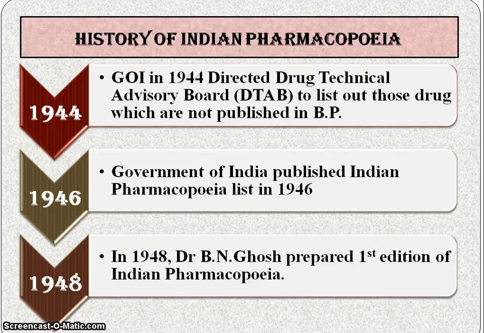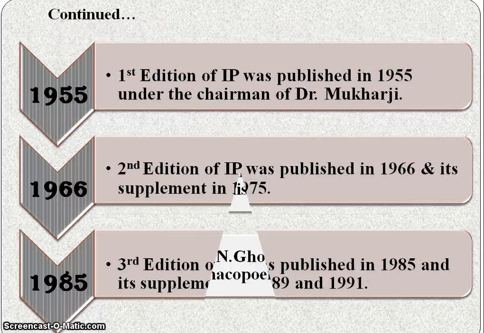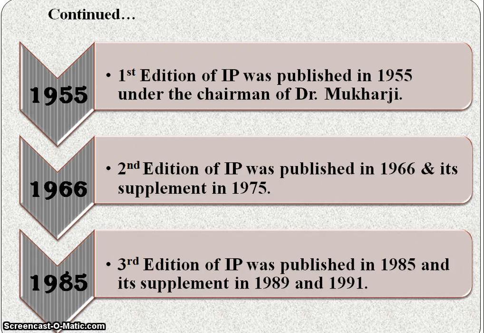Then after 2 years, that is in 1948, Dr. B.N. Ghosh prepared the first edition of Indian pharmacopoeia. Then the first edition of IP was published in 1955 under the chairmanship of Dr. Mukherjee. The second edition of Indian pharmacopoeia was published in 1966 and its supplement was published in 1975. The third edition of IP was published in 1985 and its supplement was published in 1989 and 1991.